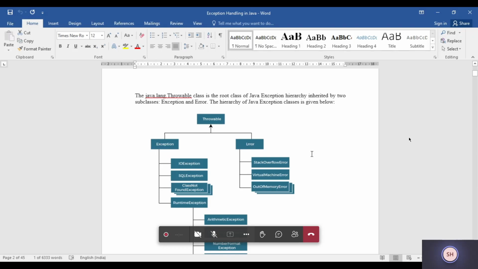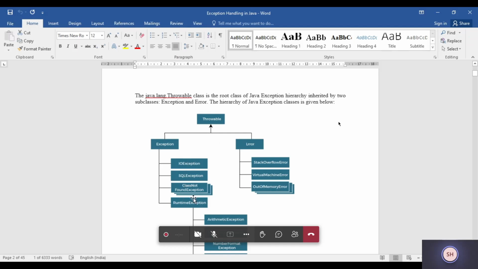Most of the time, in most books or online material, you will see these two parts, Exception and Error. Both are used as similar words, but there is a slight difference between these two parts. We will explain it now. Just think that Throwable is the superclass, and for this superclass there are two child classes. One is known as Exception and another is known as Error.